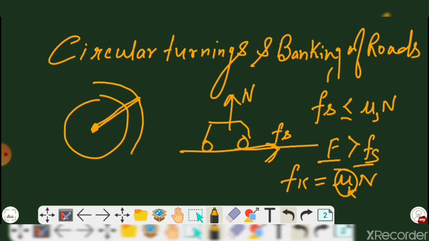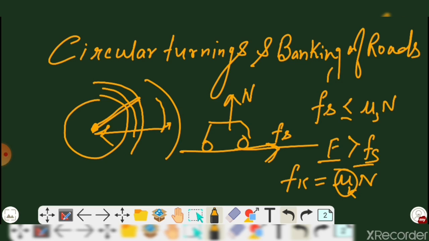While a car moves in a circular path, it has a tendency to skid. Basically, when you turn a car in a circular path, the tire has a tendency to skid in an outward direction, and the frictional force opposes that outward movement, acting towards the center.